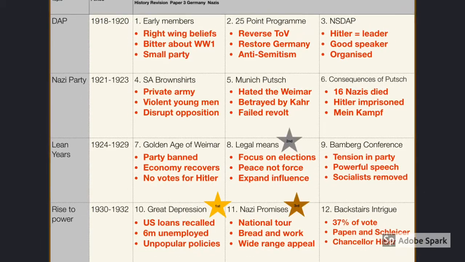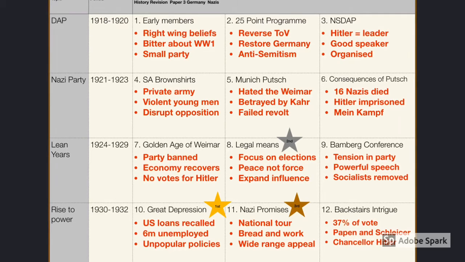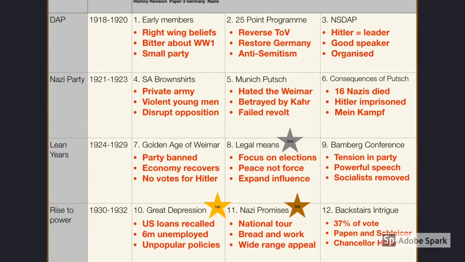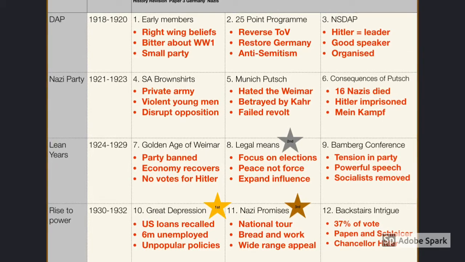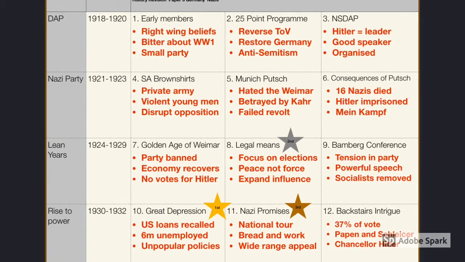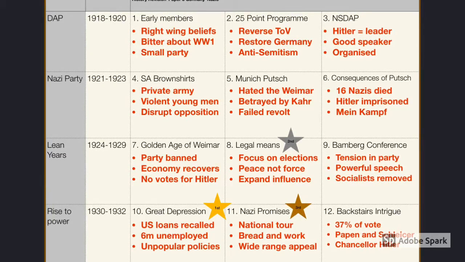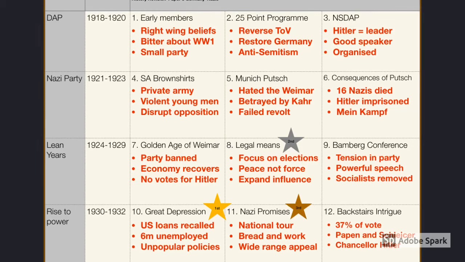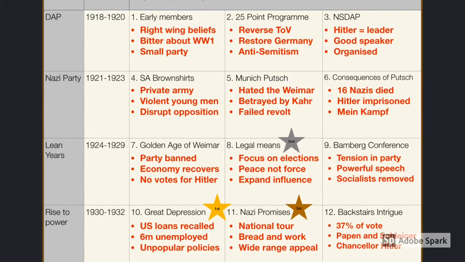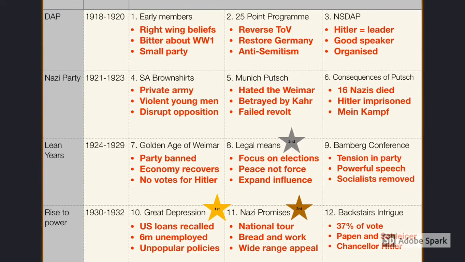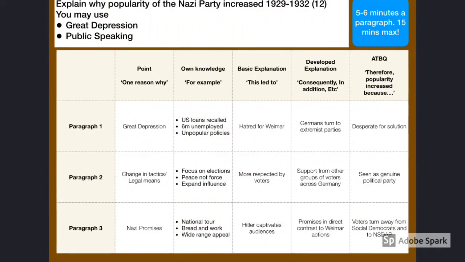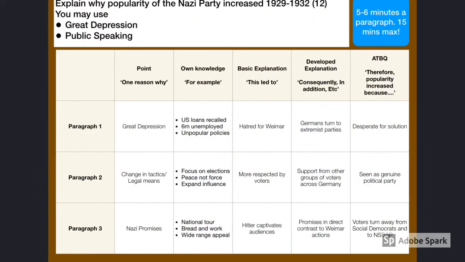In terms of our key focus, which was explaining why the popularity of the Nazi Party increased, I would go for these three key themes, key features. First and foremost has got to be the Great Depression of 1929. Then Hitler's decision to try and gain power through legal means rather than violence. And then the promises which Hitler and the Nazi Party made after the Wall Street crash. I'd use those three.